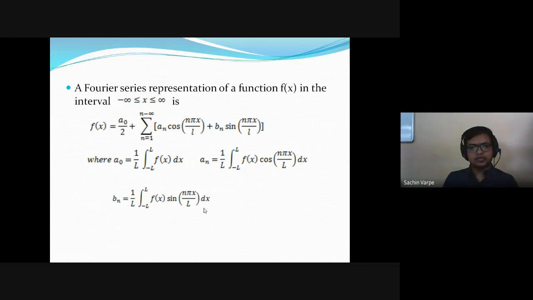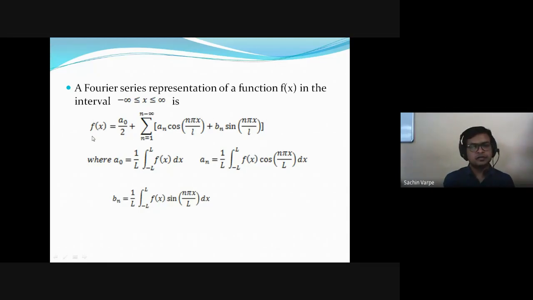This is a Fourier series representation of a periodic function, which is defined in the interval minus infinity to infinity. Isn't it? So f(x) is equal to a naught by 2 plus the summation from n=1 to infinity of an cos(n pi x by L) plus bn sin(n pi x by L), right? So this is a Fourier series representation for an arbitrary function.